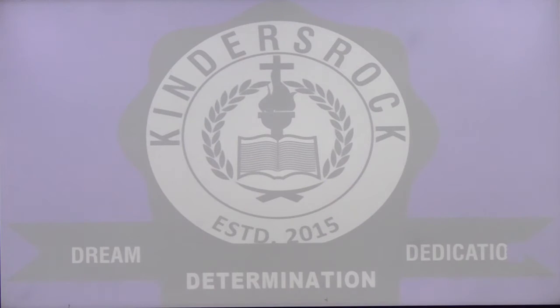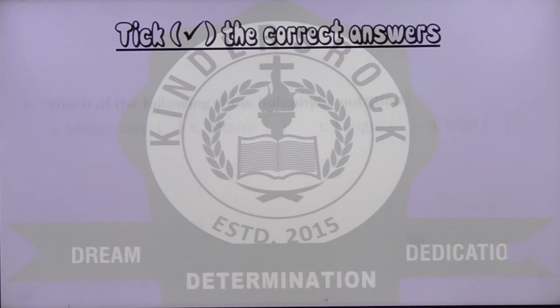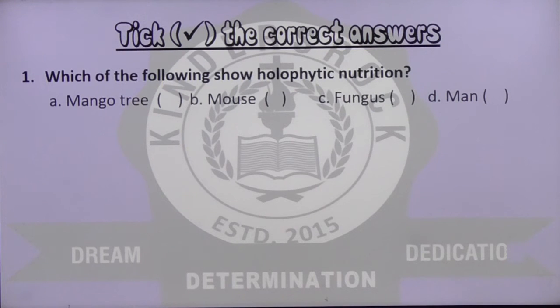Okay, so let us now look at some exercises. Choose the correct answers. The first one: which of the following show holophytic nutrition? The answer is mango tree. Holophytic has to do with plants. All the others are not plants; they are other living organisms. So mango tree shows holophytic nutrition.